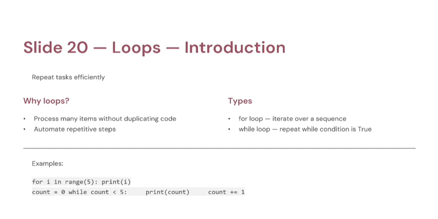Okay, so congratulations. We have now covered the fundamental building blocks of Python: keywords, identifiers, variables, data types, type conversion, operators, comments, input and output, conditional statements, introduction to loops. Take a moment to review these concepts and practice the examples yourself. The more you type and experiment, the stronger your programming skills will become. In the next part, we will dive deeper into loops, functions, and collections, where you will start writing more practical and reusable Python programs.